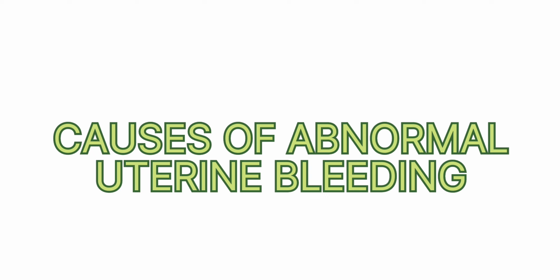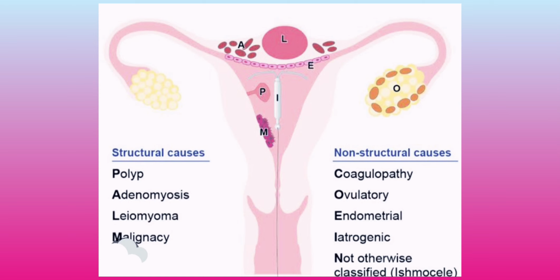Now let's see the causes of abnormal uterine bleeding. There are a range of different causes. First is endometrial or endocervical polyp. Around 50% of women have endometrial polyps, but most of these are asymptomatic. Second cause is adenomyosis. In this, endometrial tissue is present in the myometrium, which tends to lead to prolonged, heavier periods.